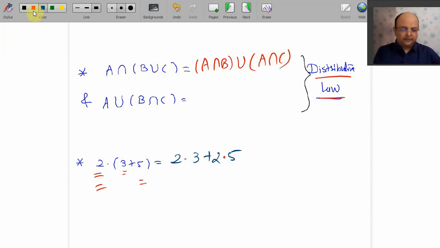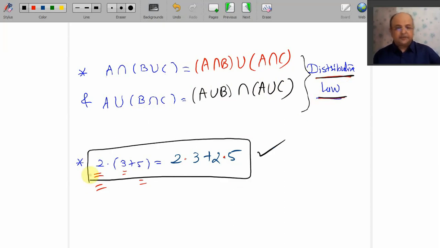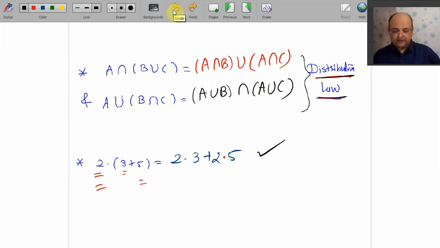Now you will help me here. What is A union B intersection C? A union B intersection A union C. So easy to understand just because of this. How many times have you used this until now? Frequently, right? But you did not know that this is known as distributive law of integers. So you know that now integers distributive law, and using that also you can find out this.